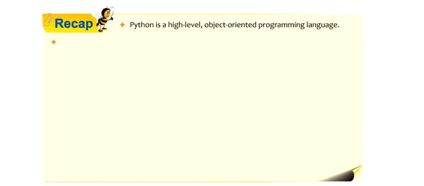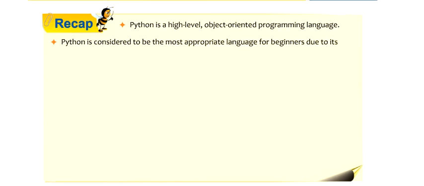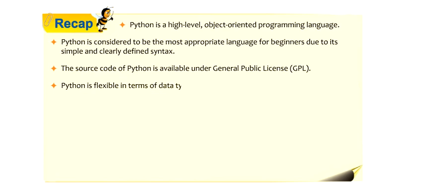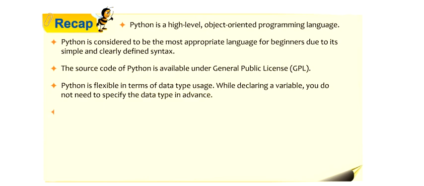Okay students, let us take a recap of this chapter. Python is a high-level object-oriented programming language. Python is considered to be the most appropriate language for beginners due to its simple and clearly defined syntax. The source code of Python is available under General Public License (GPL). Python is flexible in terms of data type usage. While declaring a variable, you do not need to specify the data type in advance. Python supports